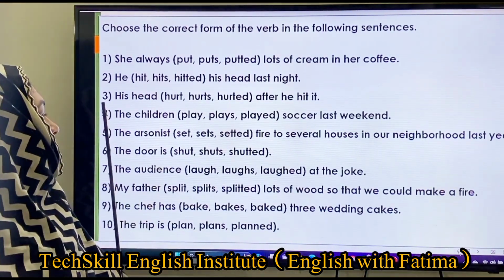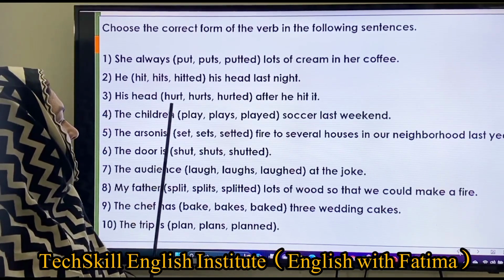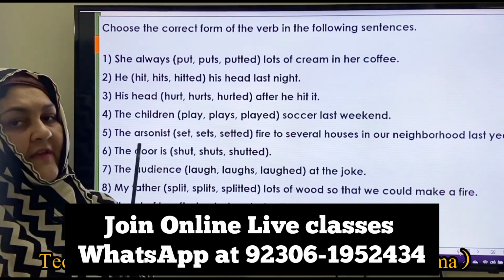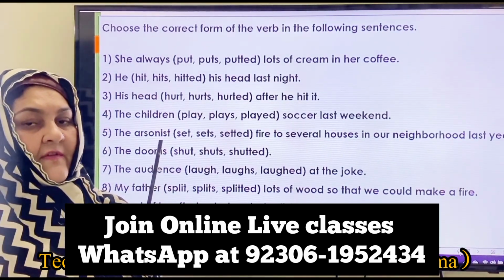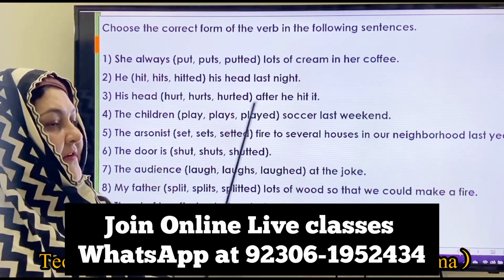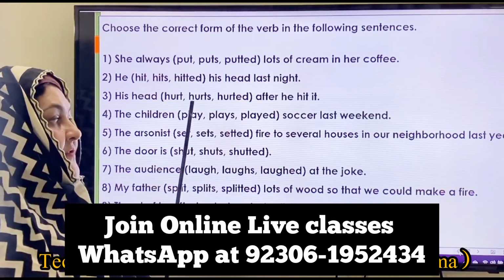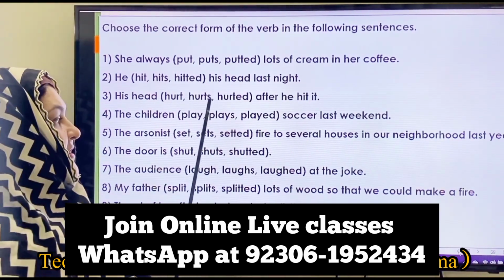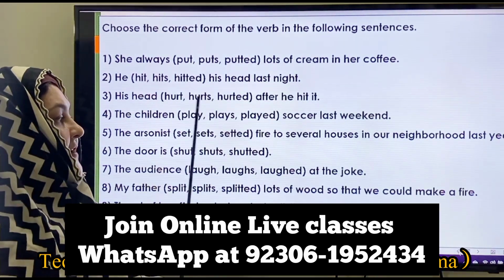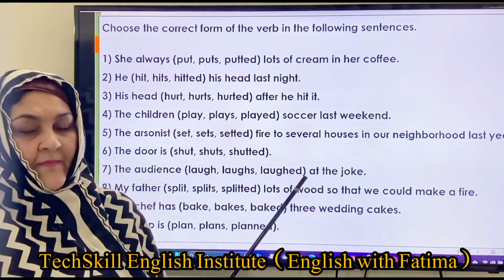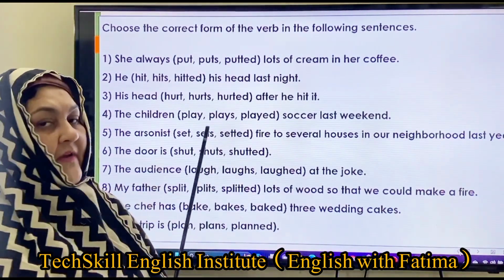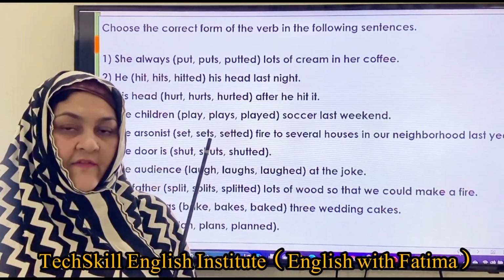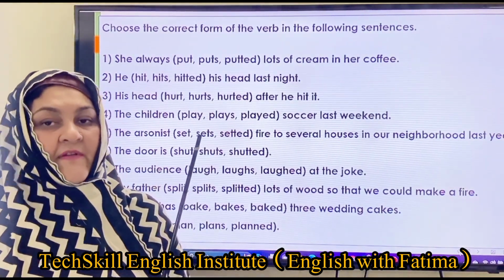Here let's see another example. His hat hurted after he hit it. What is the correct choice? What do you think is the correct choice? Let's see. After he hit it, it means that it's about the past tense. So we can use his hat hurt. However, we can say hurts as well because it means that it is still hurting. Got it? So hurt is also an irregular verb, because it does not carry ed in any case, in any aspect of the past simple, past tense.